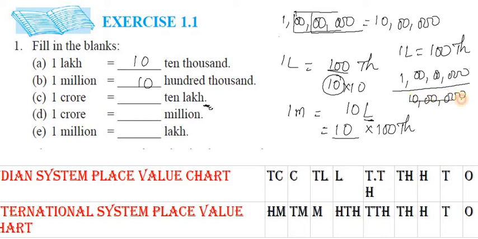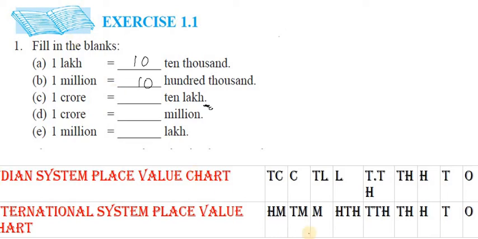Strike off those many zeros: ones, tens, hundreds, thousands, 10,000s, lakhs, 10 lakhs. What is the number left for you? Yes, 1 crore is equal to 10 lakhs. For every box you have a multiple of 10, so it is a very simple answer.